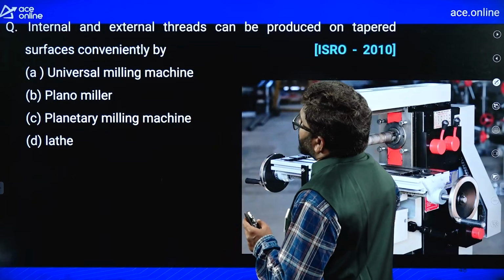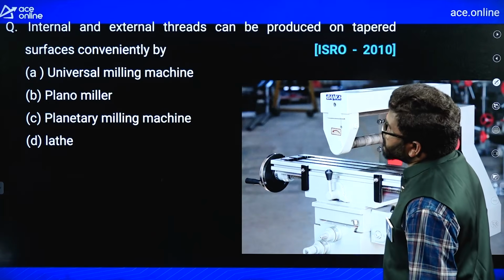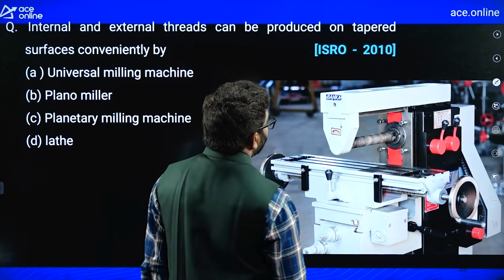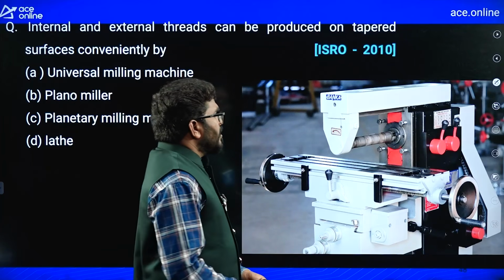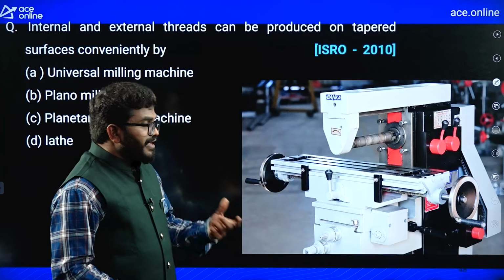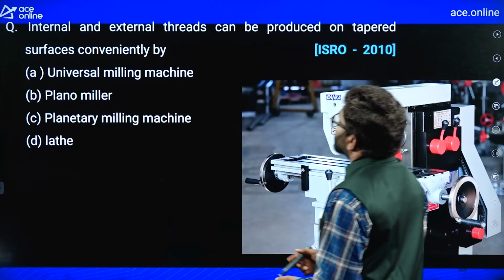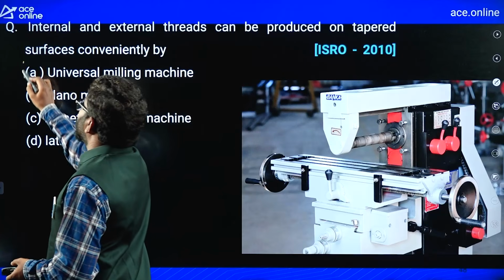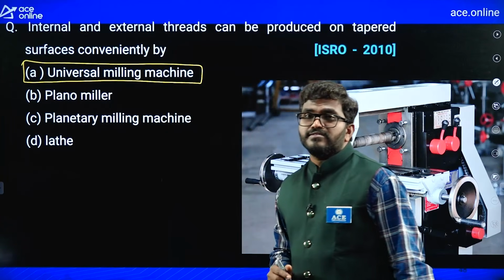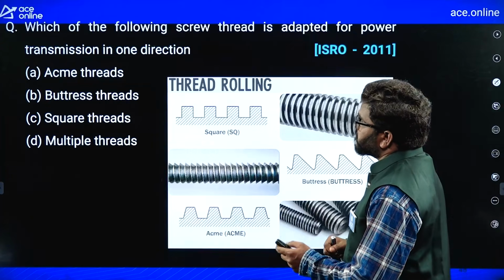Now, internal and external threads can be produced on a tapered surface conveniently by, remember, universal milling machine is used to make internal and external threads. So A is the correct answer for this question.